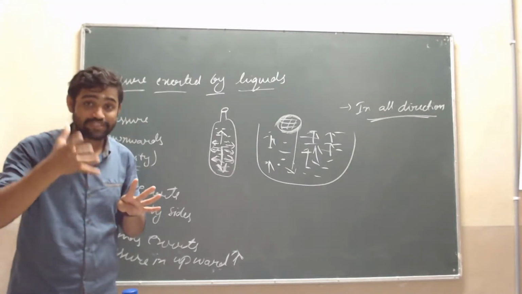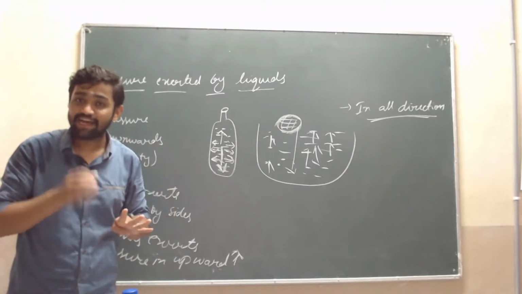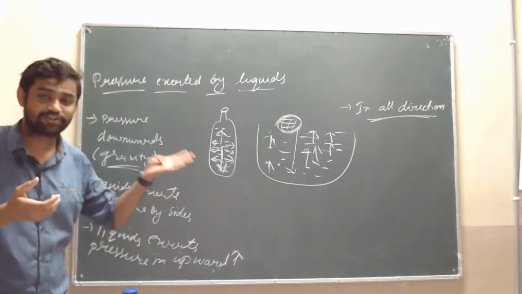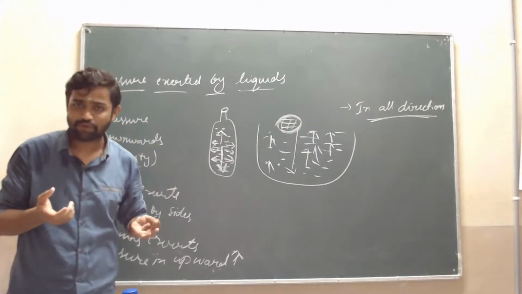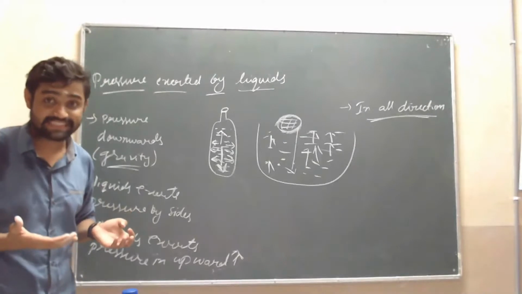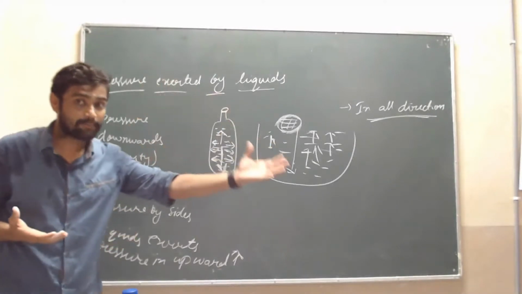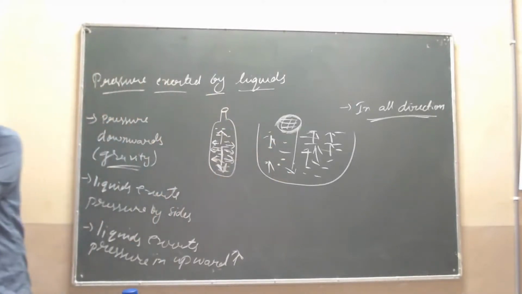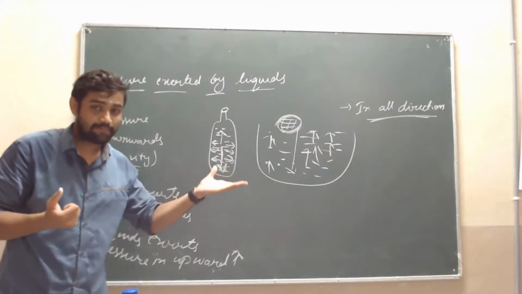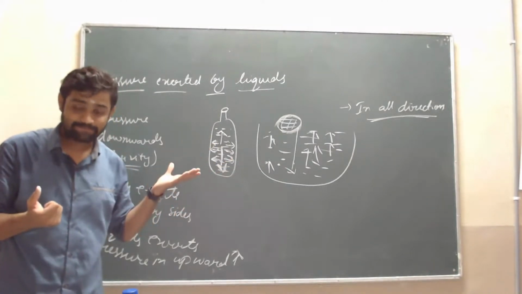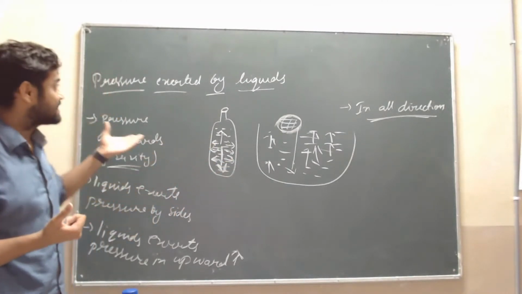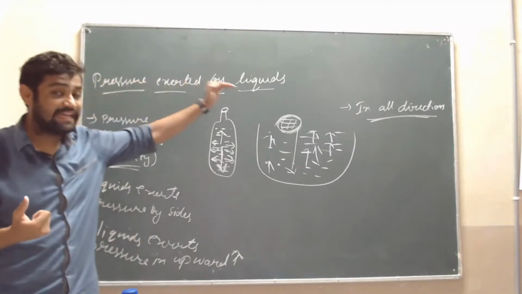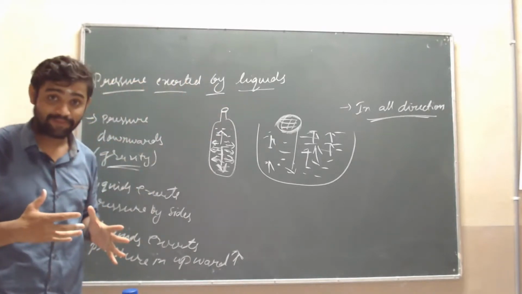Pressure is nothing but force exerted per unit area, and the SI unit of pressure is Newton per meter square, also called Pascal. We have seen many applied examples on pressure, and the pressure exerted by liquids also we have studied.